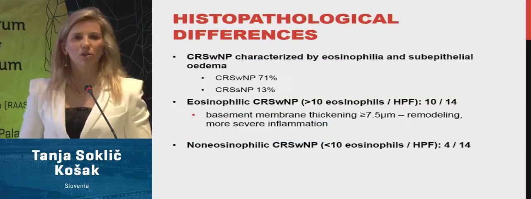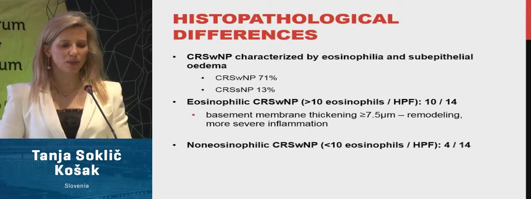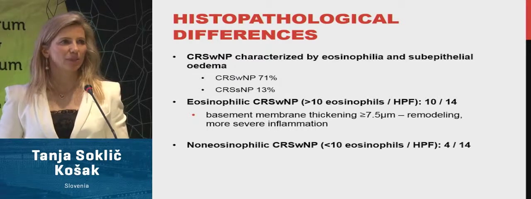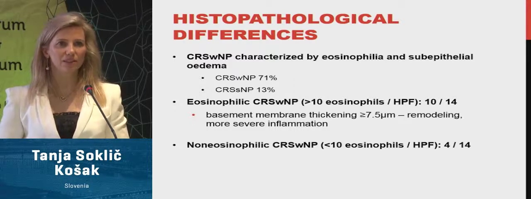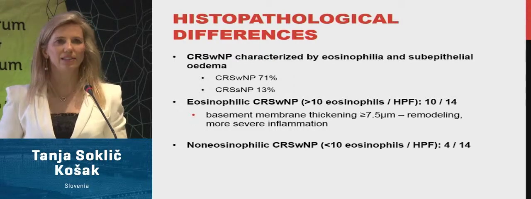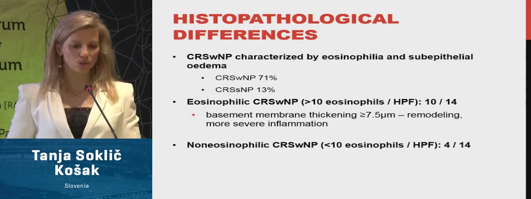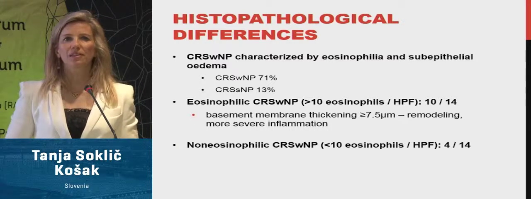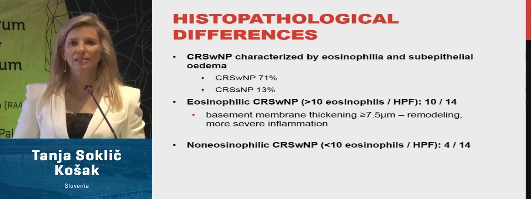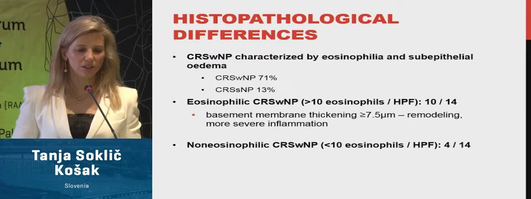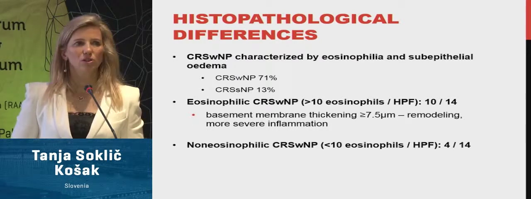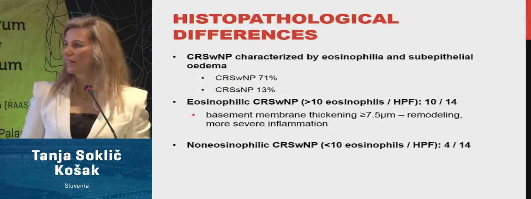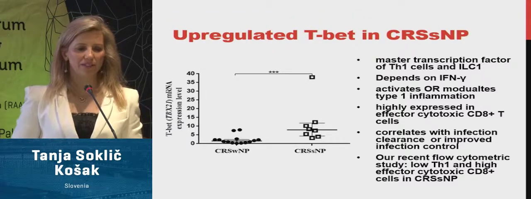In pathology, of course, nasal polyps were characterized by eosinophilia. 71% of patients with nasal polyps had eosinophilia more than 10 eosinophils per high power field, and that was the eosinophilic nasal polyps group. We also observed thickened basement membrane. That means remodeling and fibrosis going on in these eosinophilic nasal polyps, so that means more severe inflammation. And the non-eosinophilic nasal polyps were those with less than 10 eosinophils per high power field.